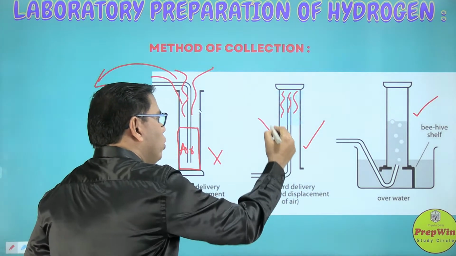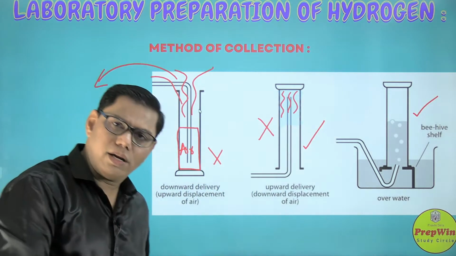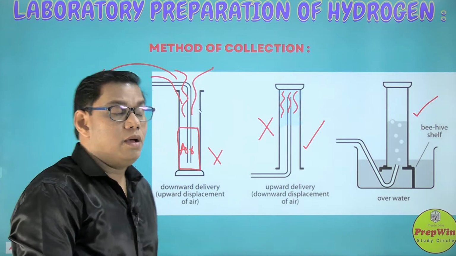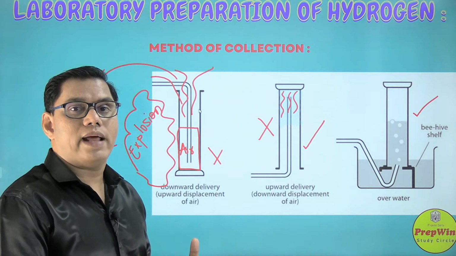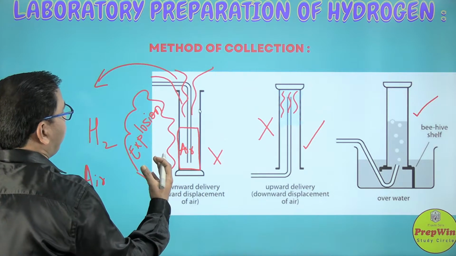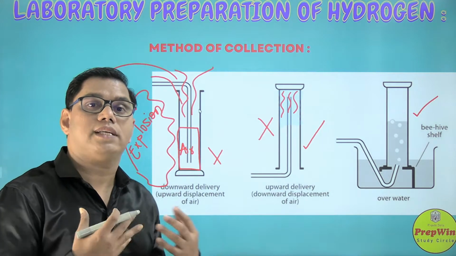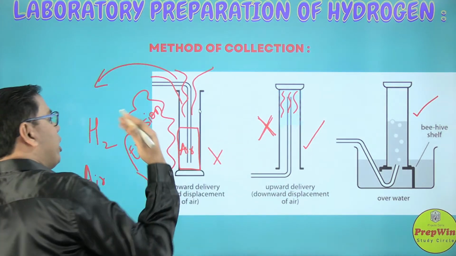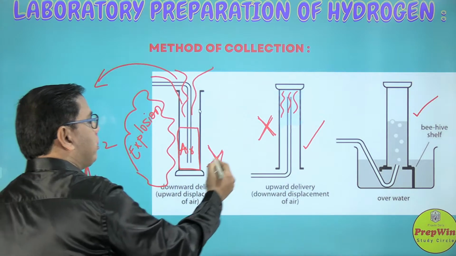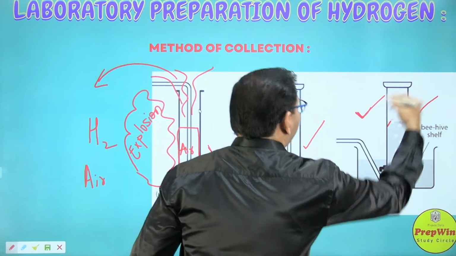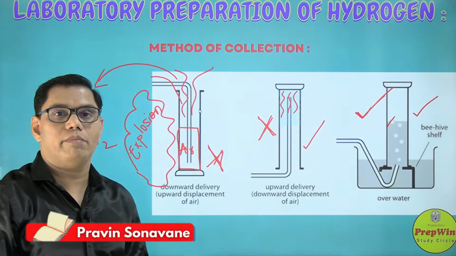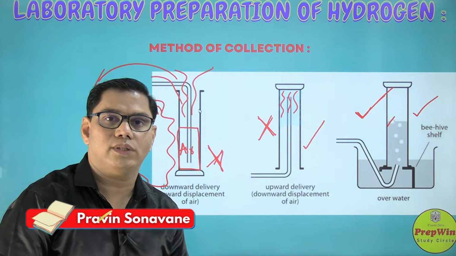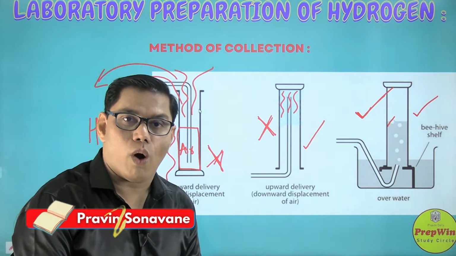But we don't use this method also. Sir, why not this method? When hydrogen comes in contact with air, there can be an explosion which can be dangerous for us in a laboratory. So we don't use this method. So by the rule of elimination, not this method, not this method, we collect hydrogen by the third method. That is, we collect hydrogen gas over the water.